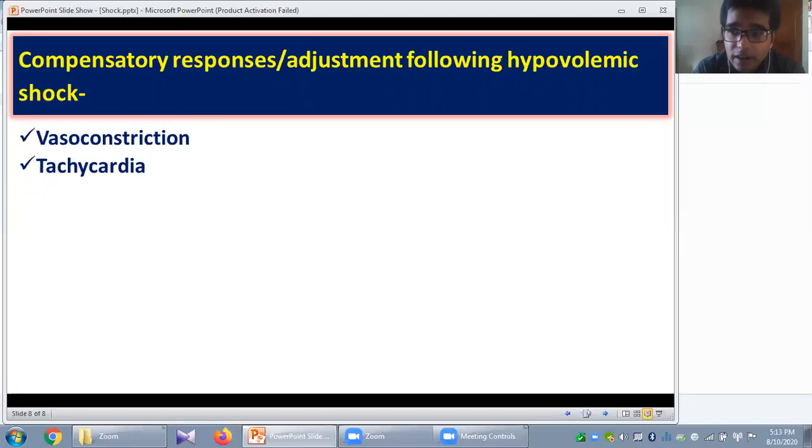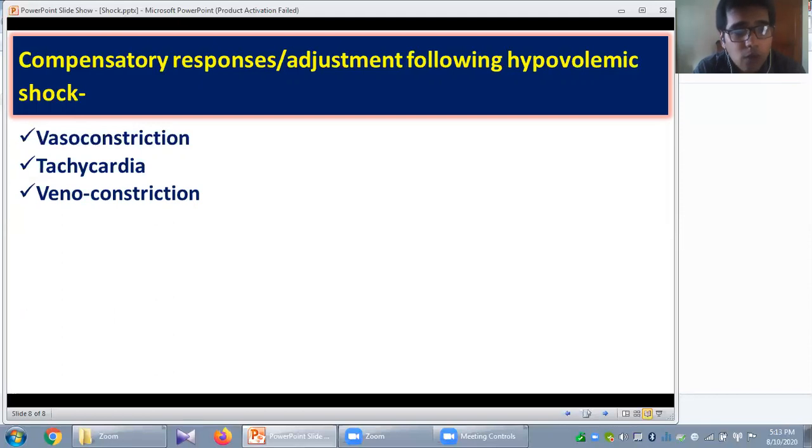Another one is tachycardia. To maintain adequate cardiac output, your heart will try to pump more frequently, at a faster rate, so the patient will suffer from tachycardia or palpitation.